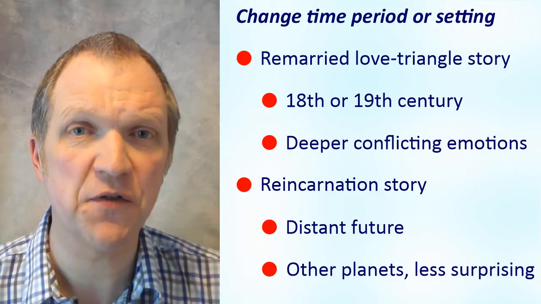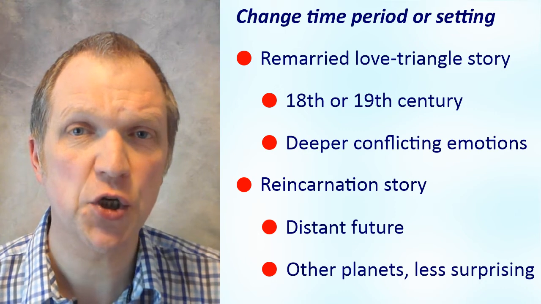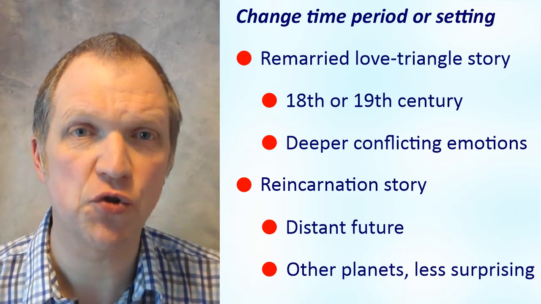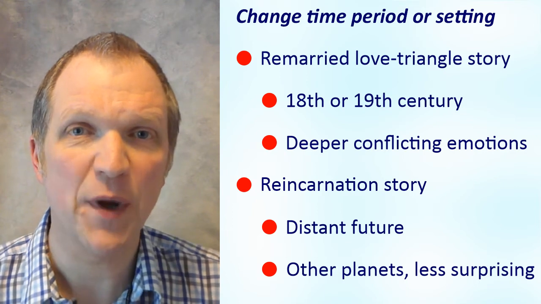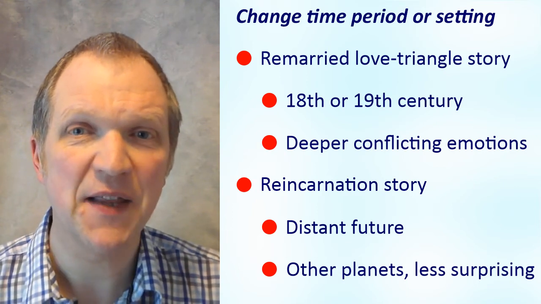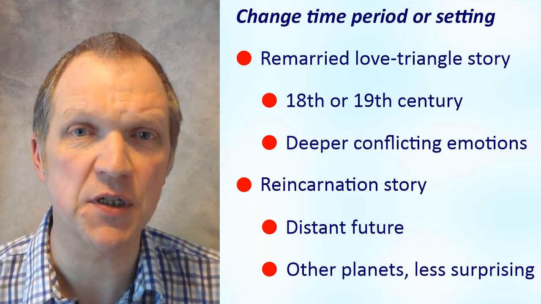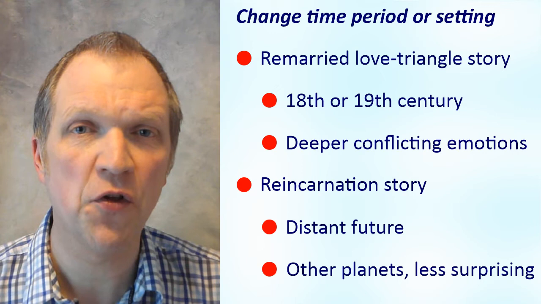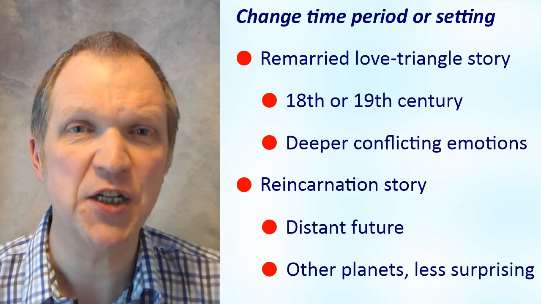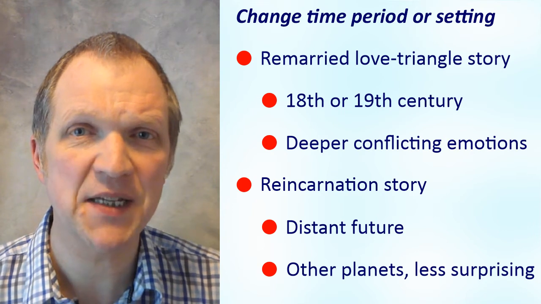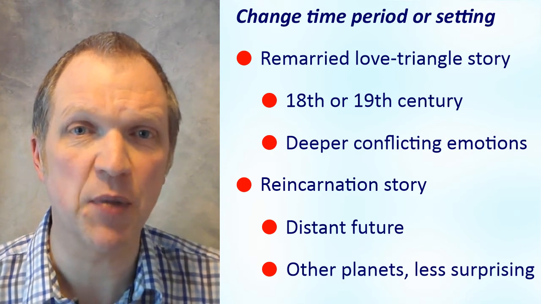We can also explore different time periods or settings for our stories to create more ideas. The remarried love triangle story will have a different dynamic if the widow and widower lived in the 18th or 19th centuries rather than the present day. When they meet their former wife and husband again in heaven, they will experience much deeper conflicting emotions than a present-day couple would, making for a more thoughtful story idea. If the reincarnation story idea is set in the future, when space travel is widespread and religion is a niche lifestyle choice, then our hero will be less surprised to discover that heaven is only a staging post, or that there are other planets on which to be reincarnated.